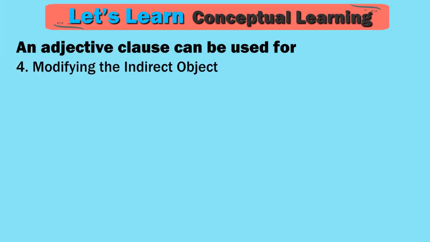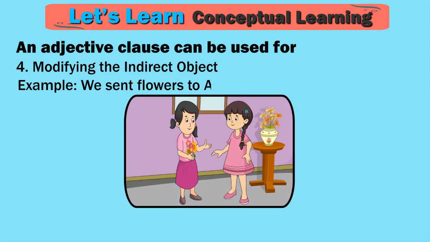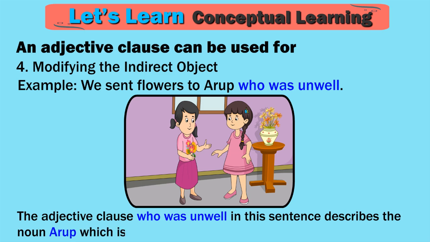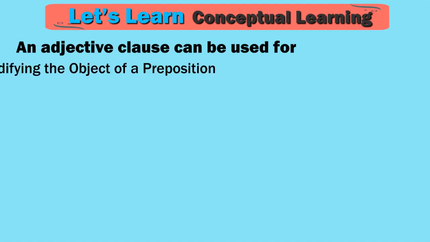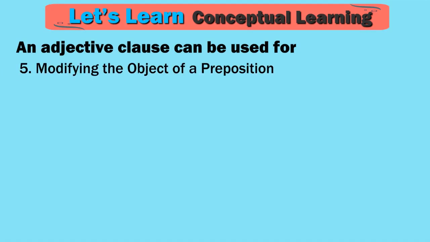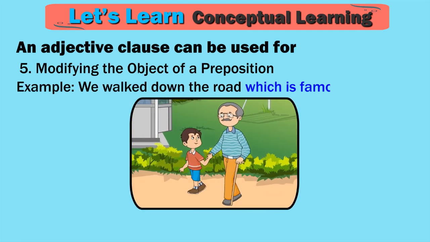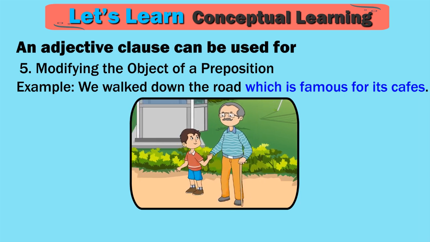4. Modifying the indirect object. Example, we sent flowers to Arup who was unwell. The adjective clause who was unwell in this sentence describes the noun Arup, which is the indirect object of the verb sent. 5. Modifying the object of a preposition. Example, we walked down the road which is famous for its cafes.